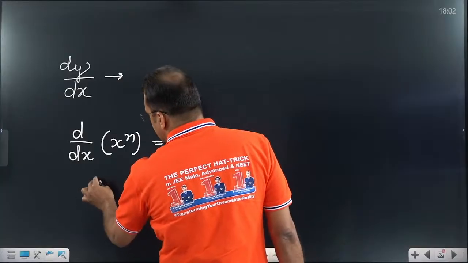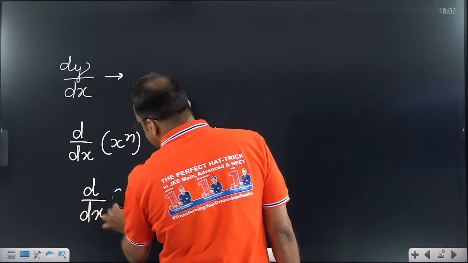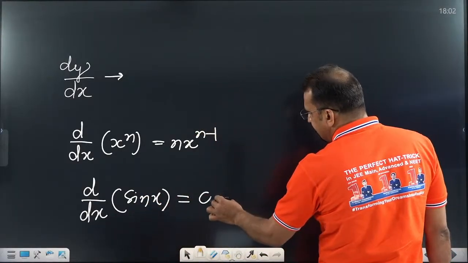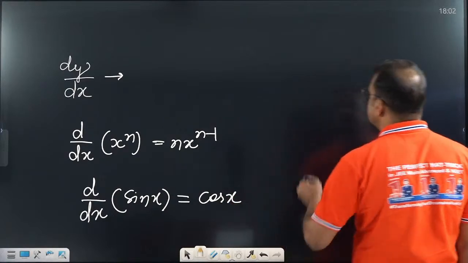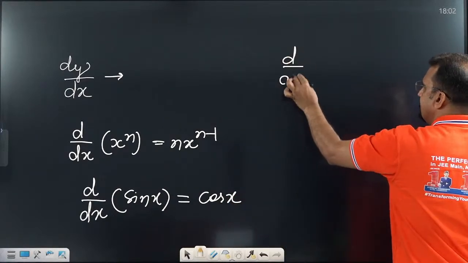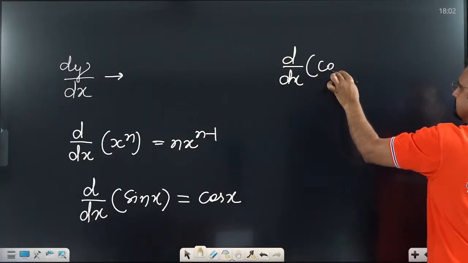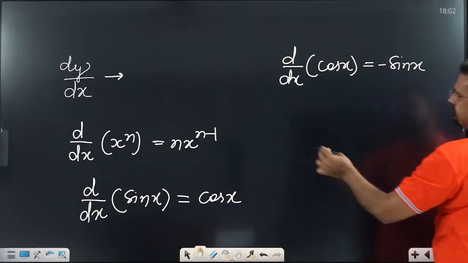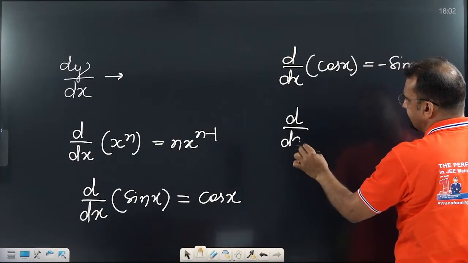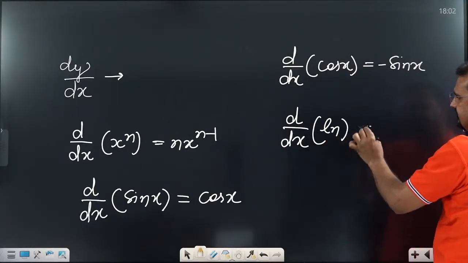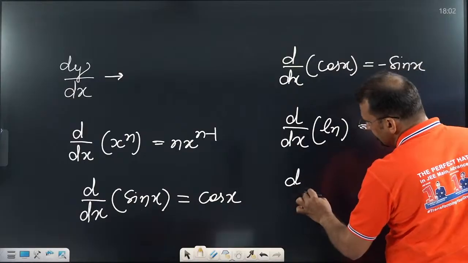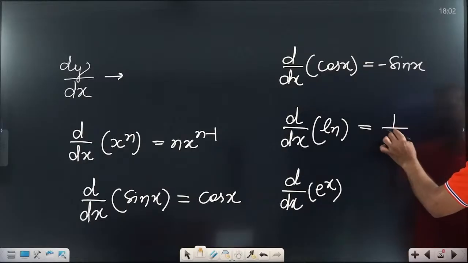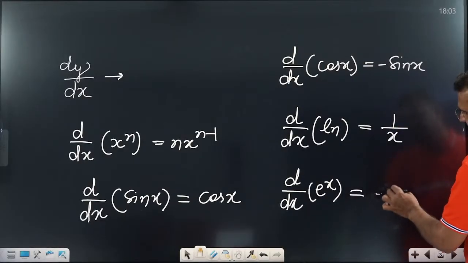After that, we discussed d over dx of sin x, and that differentiation is equal to cos x. After that, d over dx of cos x, which is equal to minus sin x. After that, d over dx of ln x. What is the differentiation of ln x? It is 1 by x. And d over dx of e power x, this differentiation is e power x.